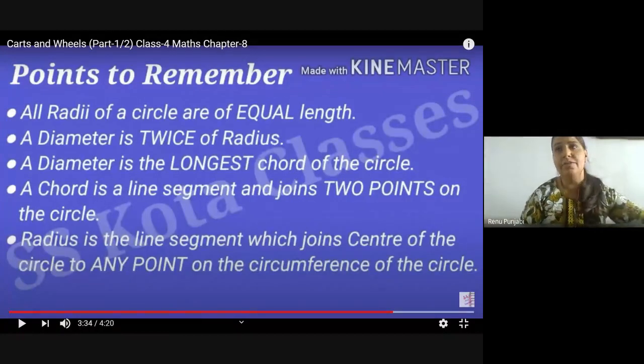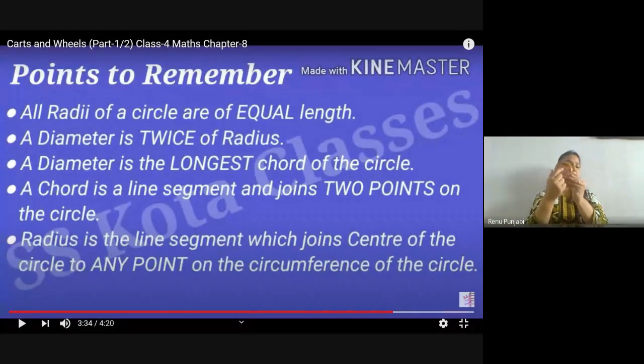Okay. See, I have a bangle here. Yesterday I showed you an activity also. We made circles with paper and found the center of a circle by folding the paper into 4 equal parts. From the center, a line segment touching the circumference is the radius. When I extend that line to the opposite side, that is the diameter. Remember that diameter is always double of the radius. Am I clear to you all?